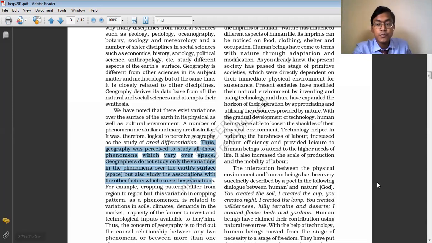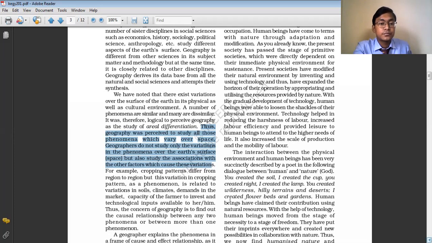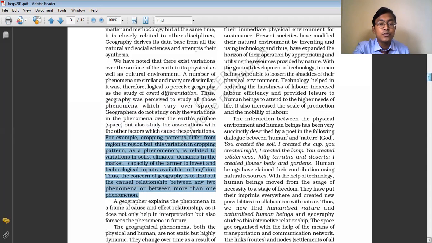For example, the cropping pattern differs from region to region, but this variation in cropping pattern as a phenomenon is related to the variation in soil, climate, demands in the market, capacity of the farmers to invest, and technological inputs available to them. Thus, the concern of geography is to find out the causal relationship between any two phenomena or between more than two phenomena.